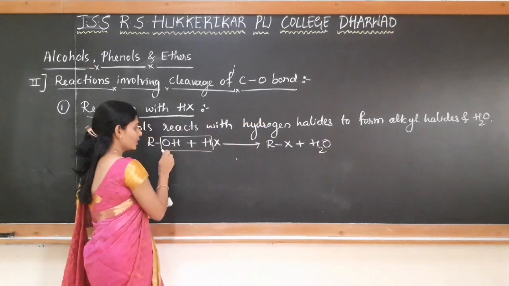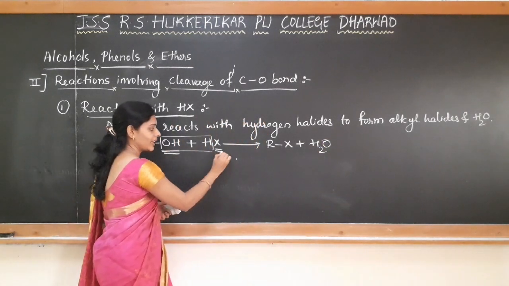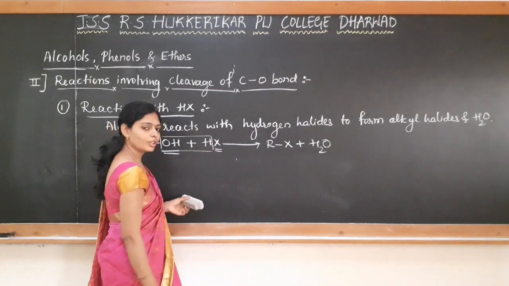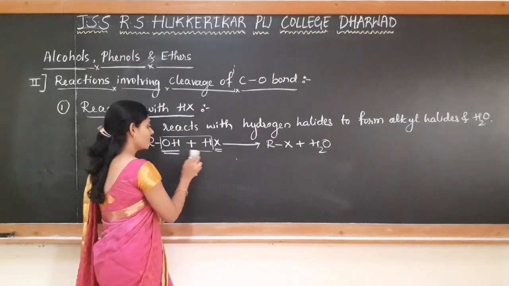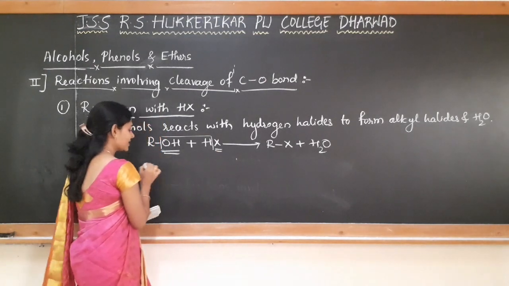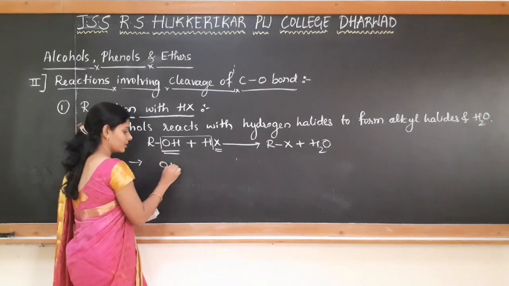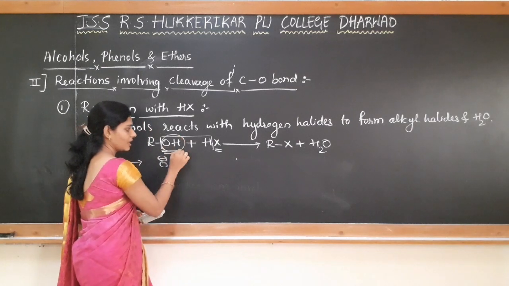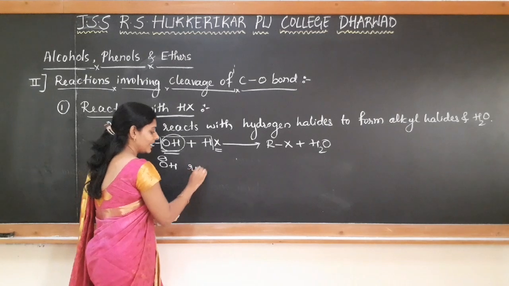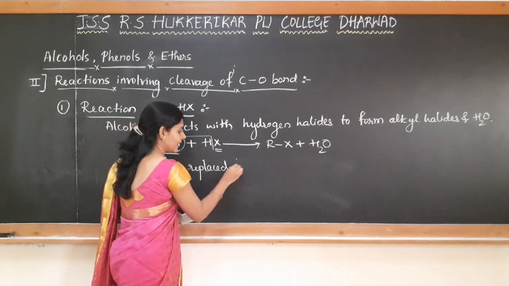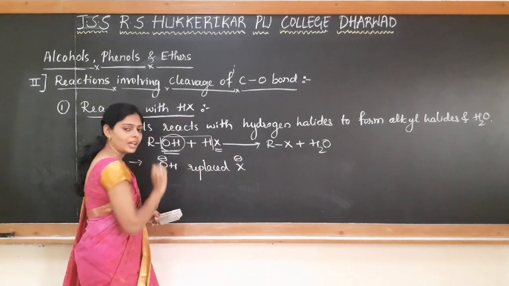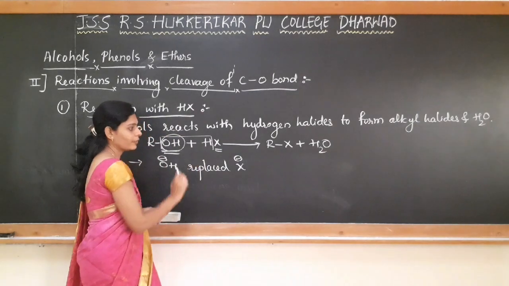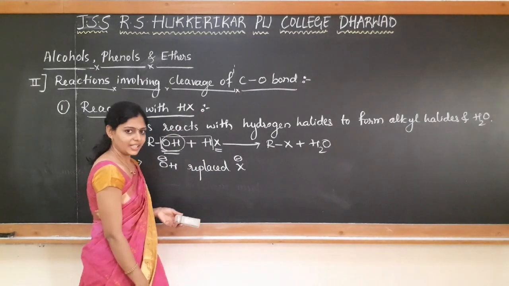So here OH group is replaced by X. That is, it is a nucleophilic substitution reaction where the hydroxyl ion is replaced by X minus, that is halide is replacing the hydroxide ion. So nucleophilic substitution reaction takes place.